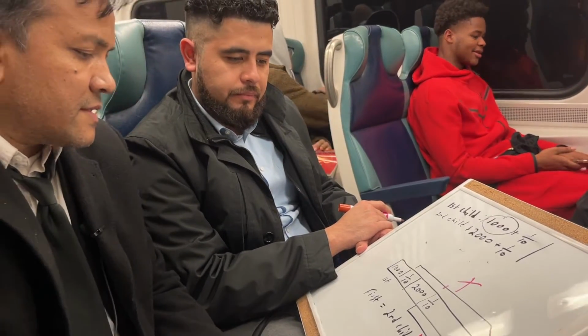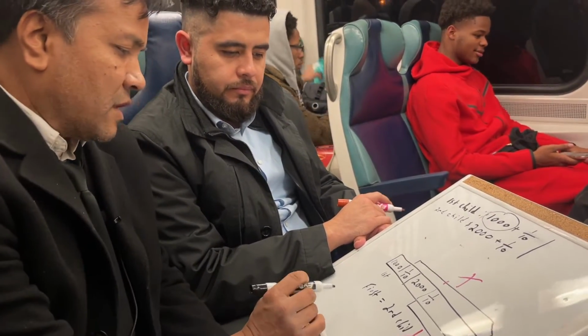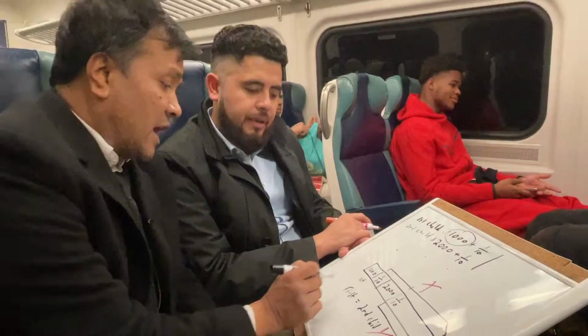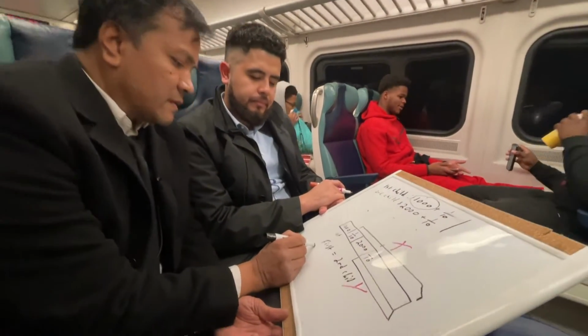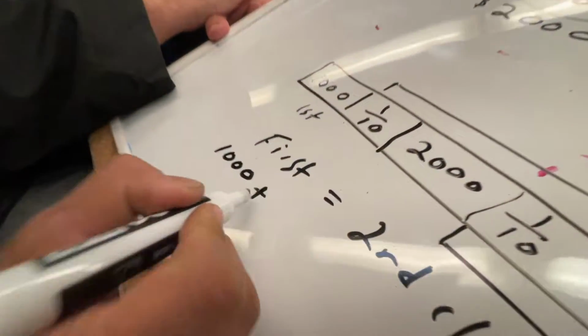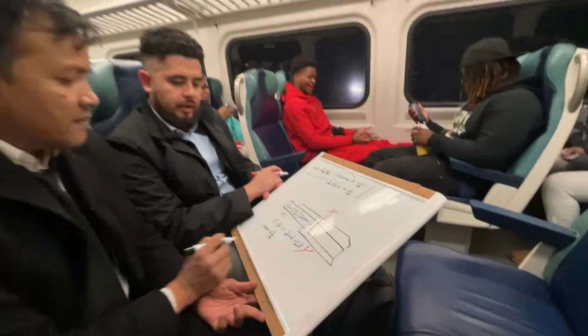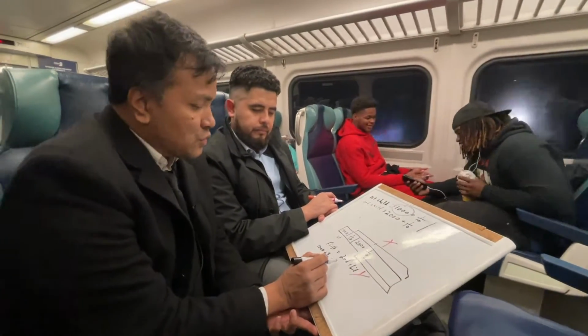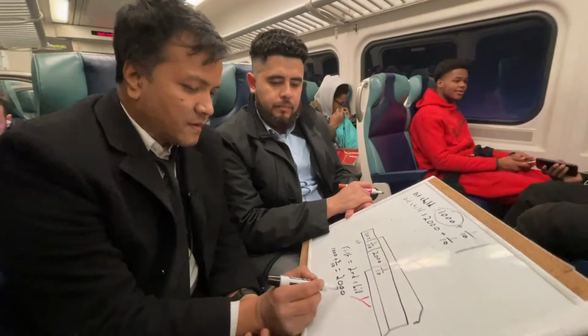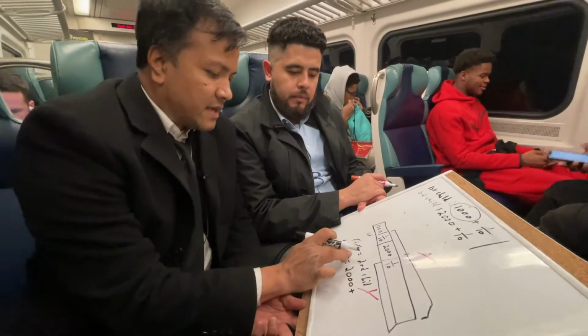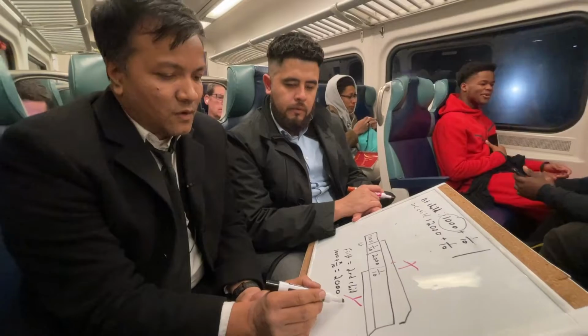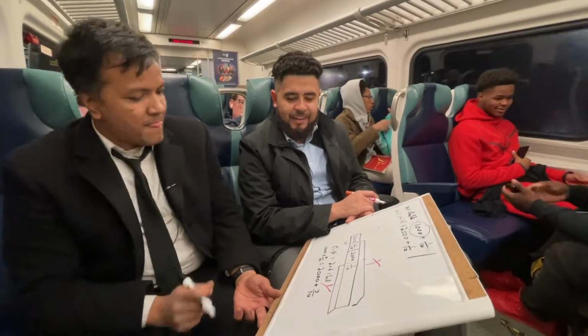So the first child, 1,000 plus x over 10 is equal to 2,000 plus y over 10.